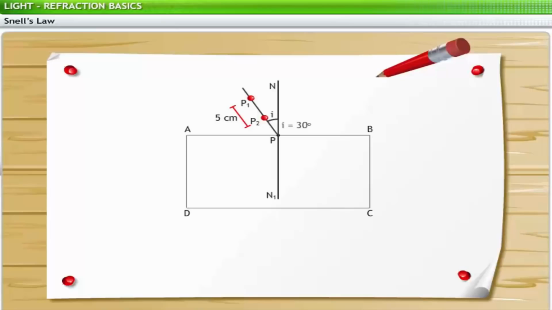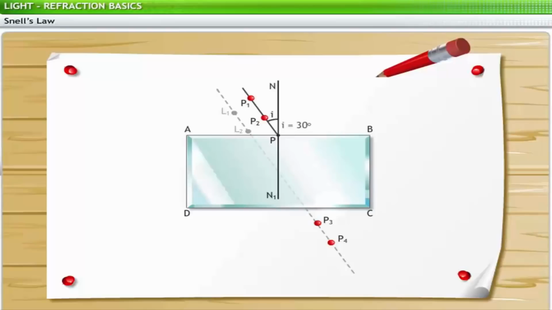A minimum of 5 centimeters of distance is kept between the pins to ensure that the points are easily distinguished. Now the glass slab is placed back on the paper the way it was before. On looking through this glass slab from side CD, the pins P1 and P2 appear at positions L1 and L2 due to refraction. Next, we fix two other pins, P3 and P4, where they are in line with the images L1 and L2 of the pins P1 and P2.